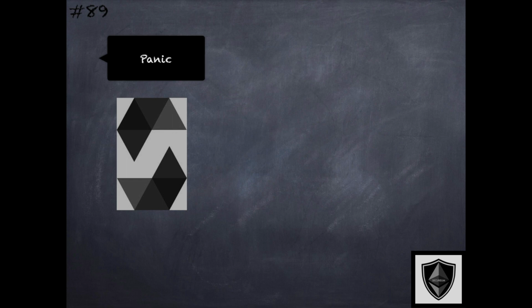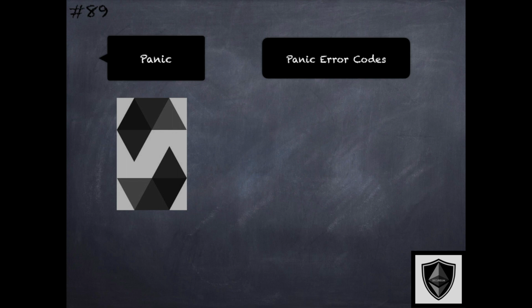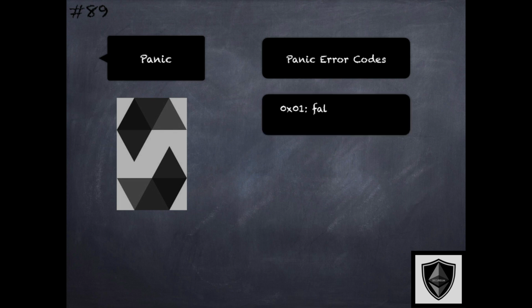Diving deeper a bit into what the panic error is. Panic exception is generated in various situations in Solidity, and the error code supplied with the error data indicates the kind of panic. There are many of these error codes. Some of them are 0x01, which indicates that assert has an argument that evaluated to false. 0x11 is the error code that corresponds to an overflow or underflow that happens in arithmetic.